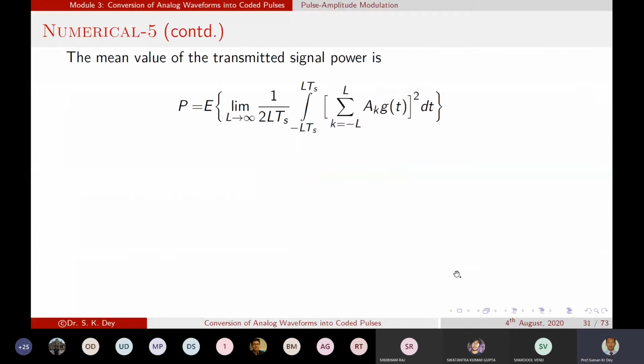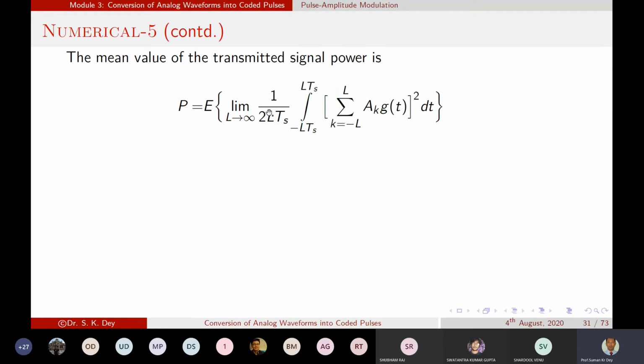If we want to calculate the mean value of the transmitted signal power, normally for a continuous wave, P equals limit t tends to 0, 1 by 2t integration of minus t to t g of t square dt. That is the formula for calculating the power. We are doing the same thing over here, finding the estimation value.